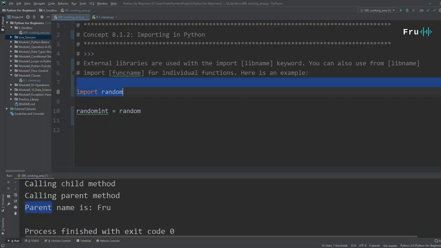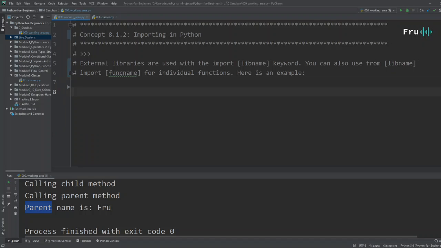Now imagine I didn't import this. Let me wipe this off the screen. Imagine I just started to say random int equals random dot, and there's nothing, there's really nothing for me to use, because I haven't imported that. I'm trying to use a class which I haven't imported, and it's saying that this is unresolved. PyCharm is even good enough to tell me to import this name. I can click import, and it says do you want to import random, and it does that for me, which is exactly what I did before.